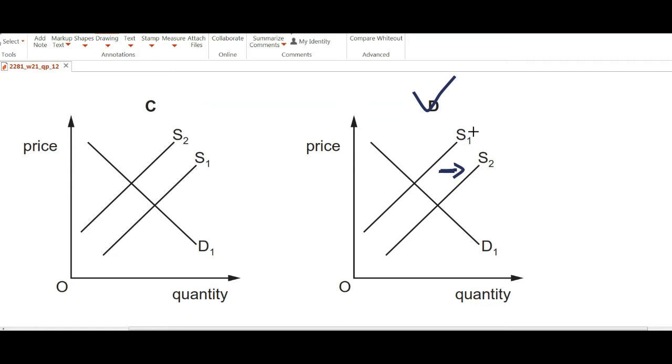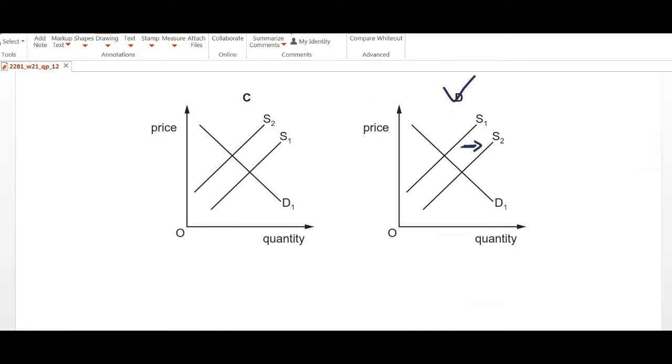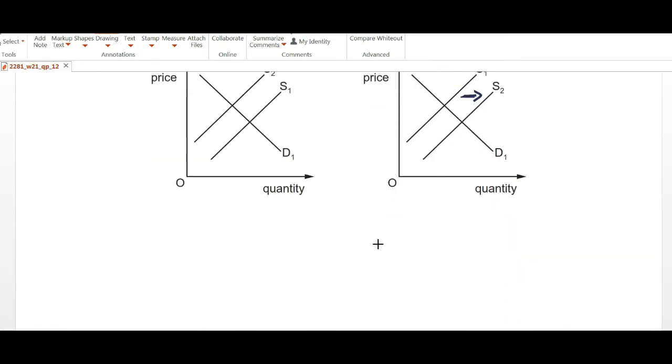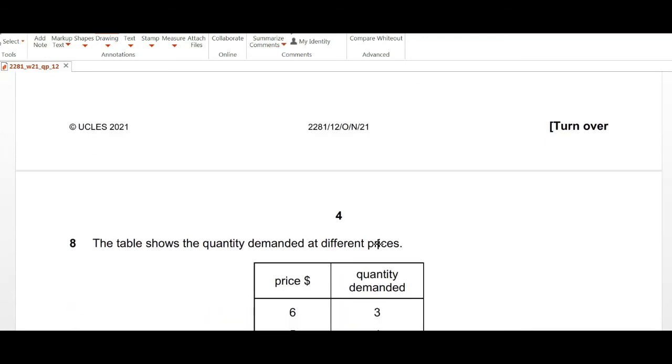So S1 is indicating the original supply and S2 is indicating the new supply. So we can clearly see that supply has shifted outwards. So option is D.